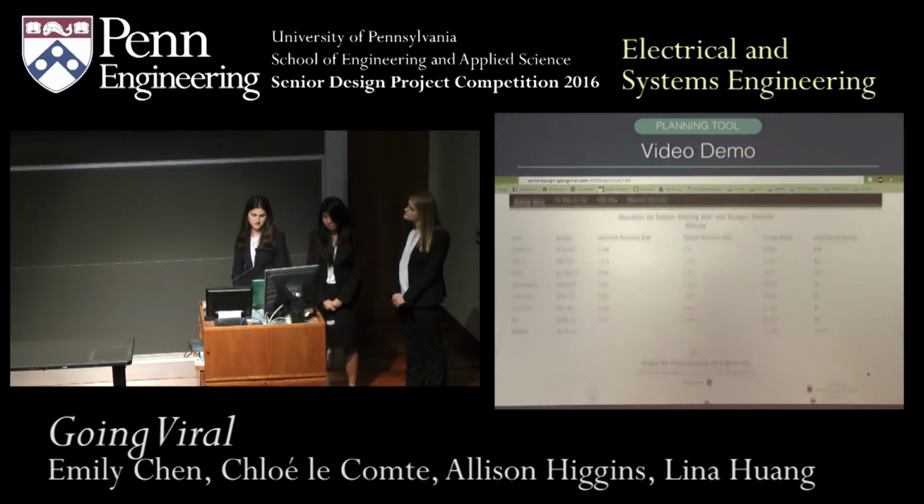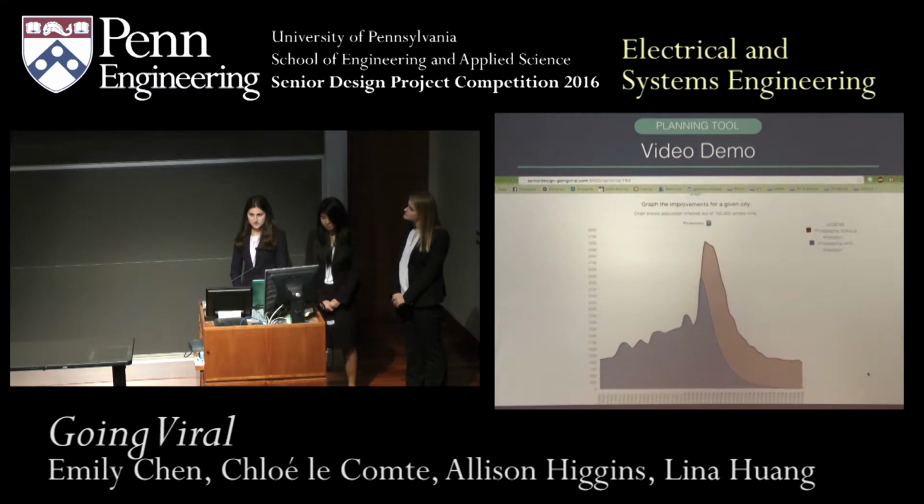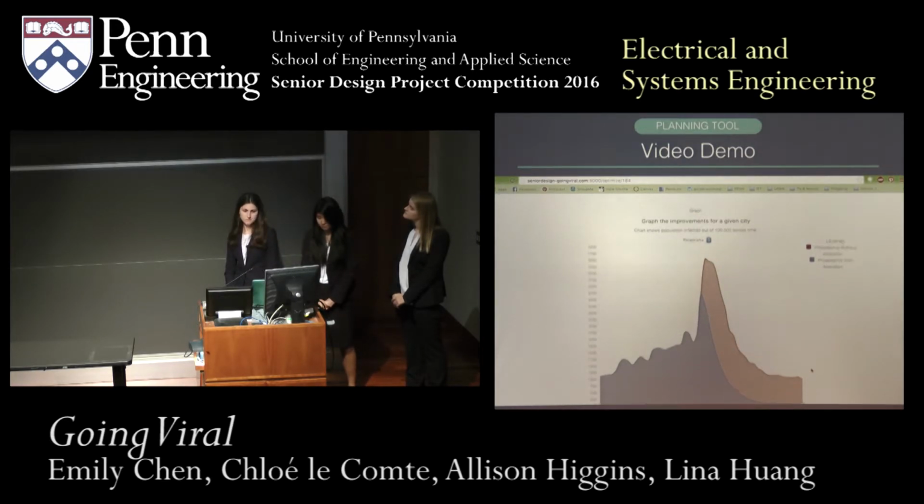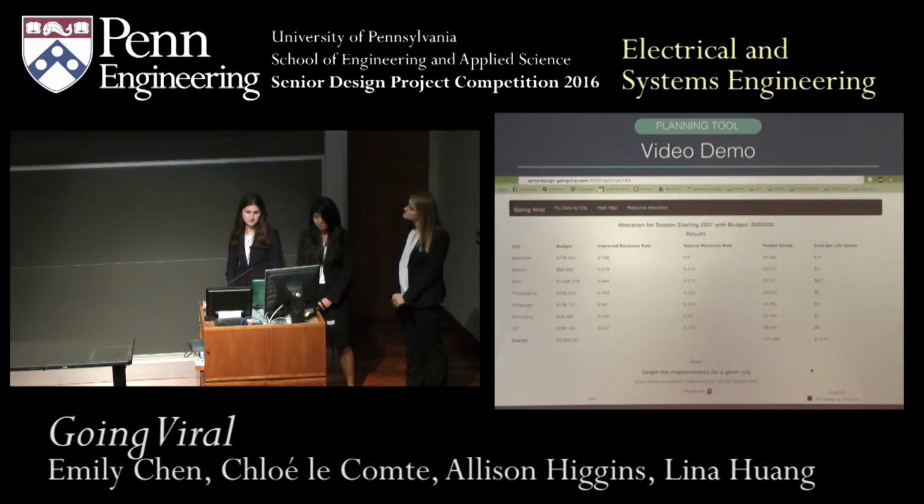Below this information, the user can graph a particular city to compare the infected populations if the resource allocation were applied compared to allocating no additional resources. The red graph depicts the number of people infected without the resource allocation, and the blue graph shows the result of the allocation.